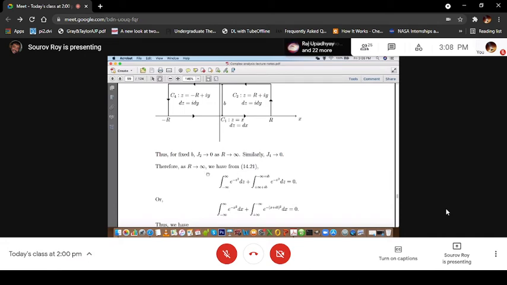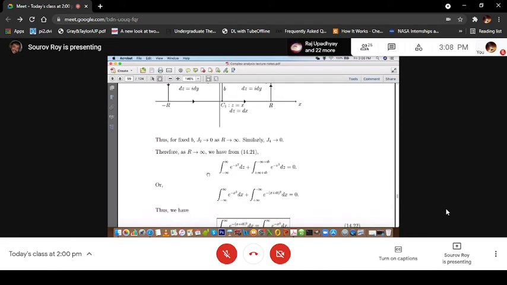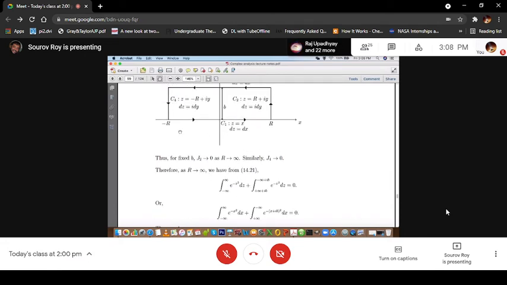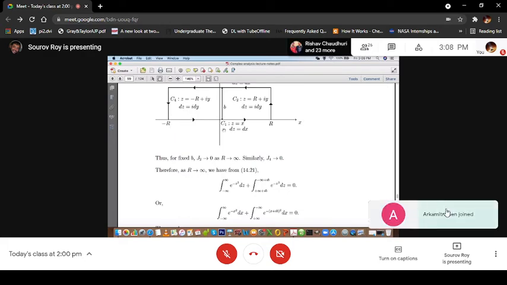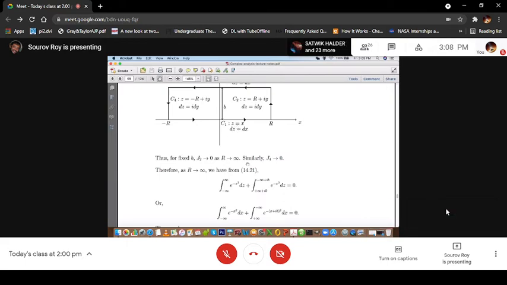Therefore, as r tends to infinity, along this line from minus r to plus r it becomes minus infinity to plus infinity. Here z equals x, dz equals dx, so it is e to the power minus z squared dz along this. And along the other line, it goes from plus infinity plus ib to minus infinity plus ib.